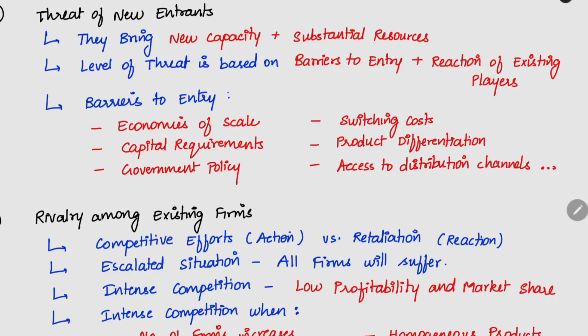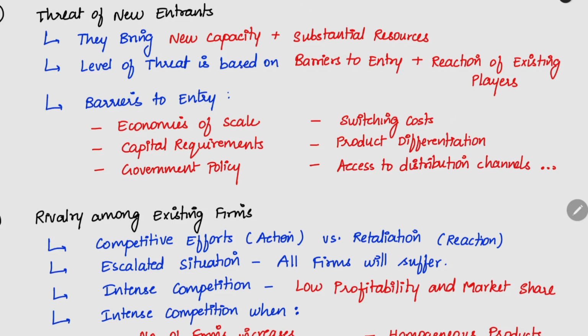Then capital requirement. For example, if you are starting an airlines business, there will be a lot of capital requirement. You have to get a license from the government, you have to buy airplanes, and for airplanes and all, it will be very costly. You need a very high amount of capital. If a high amount of investment is required, only some people will be coming. Then we will have low threat of new entrants. Government policy is another thing.